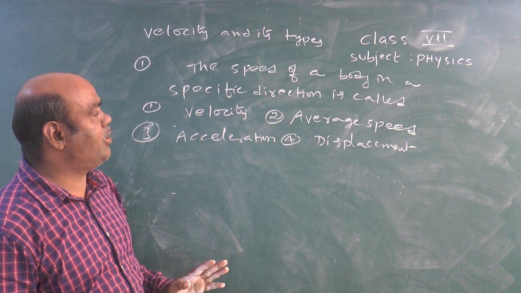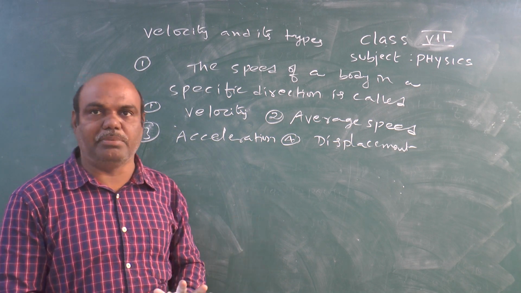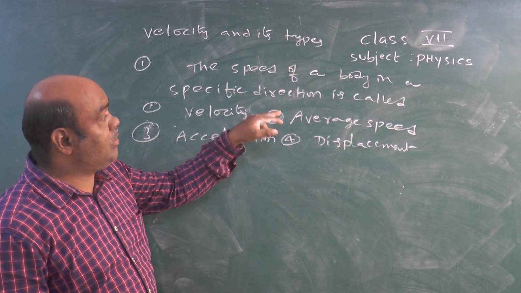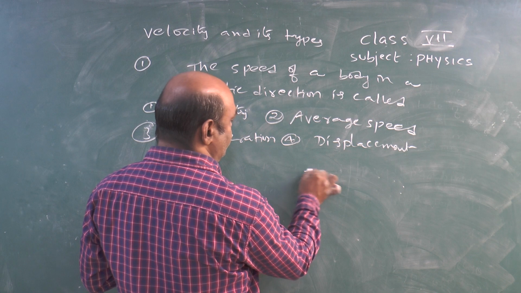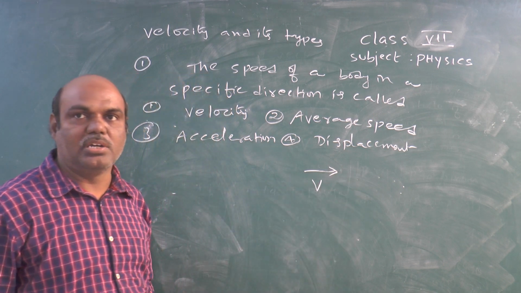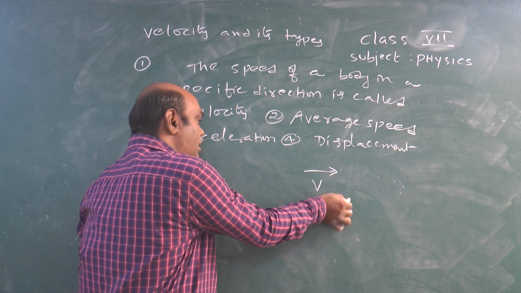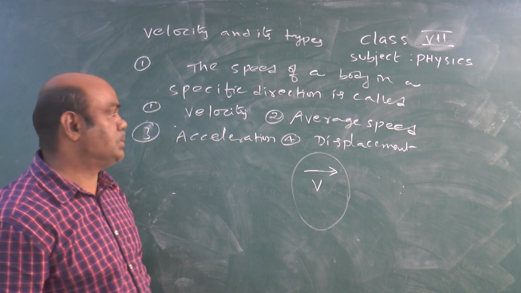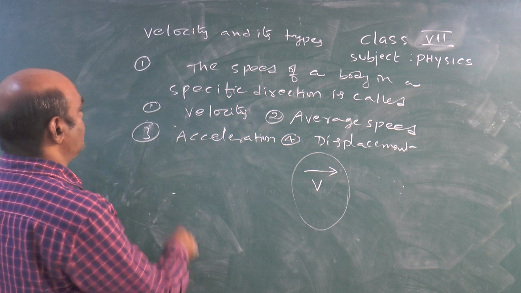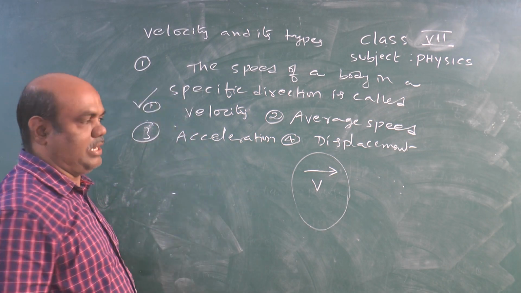In this, the speed of a body means distance by time taken. The speed of a body in a specific direction: speed is v, specific direction is the arrow mark, so v with an arrow mark. What I said previously, this is called velocity. So the answer for this one is the first option.